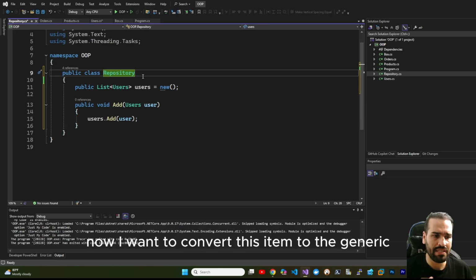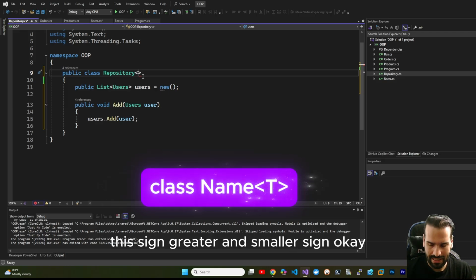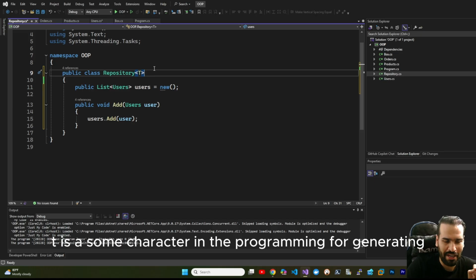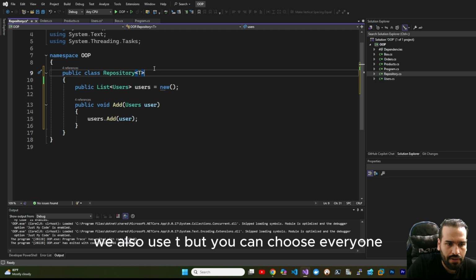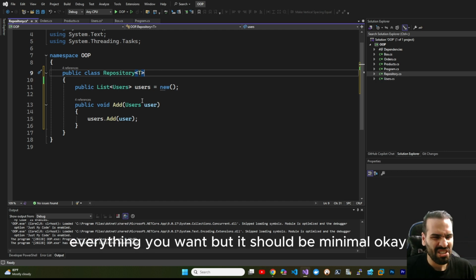Now I want to convert these members to generic. I told you, if you want to create a generic, you have to put this greater-than and smaller-than sign and just say, for example, T. T is just a character. In programming for generics we usually use T, but you can choose any. For example, you can say TFirst, TSecond, S, M, everything you want. But it should be minimal.